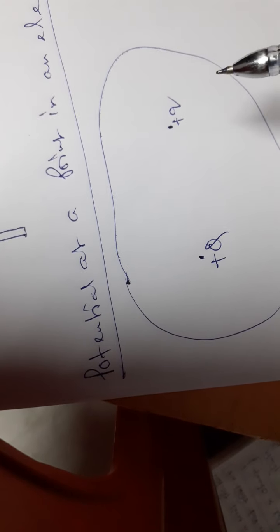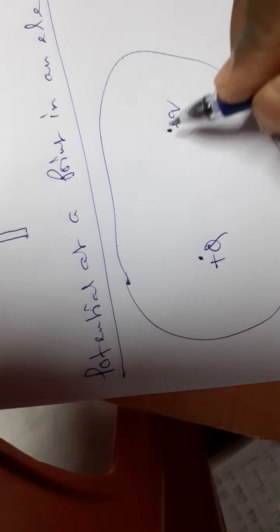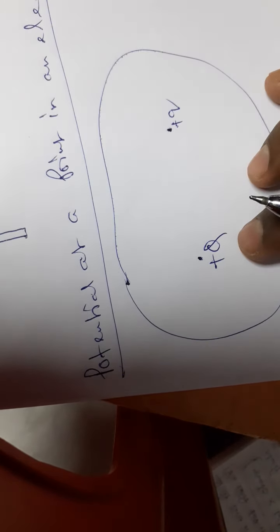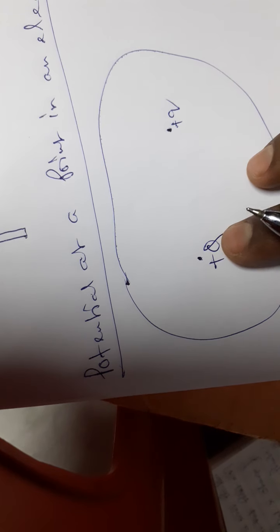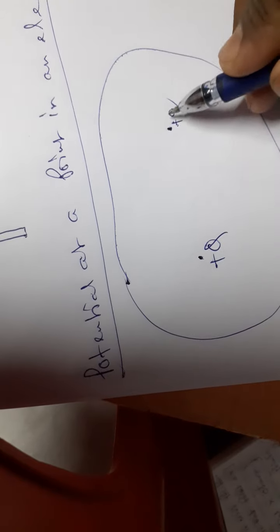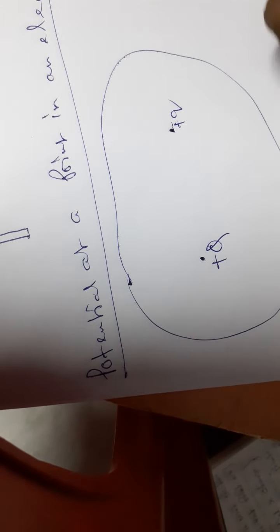Then an electric force acts upon this second charge plus q. Now, to displace this second charge within this electric field, due to the presence of the charge plus capital Q, work has to be done to displace this plus small q charge within this electric field.